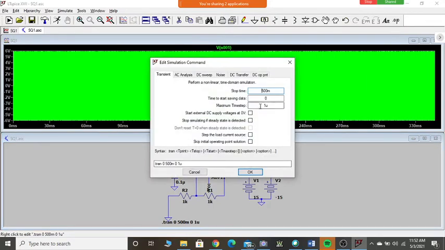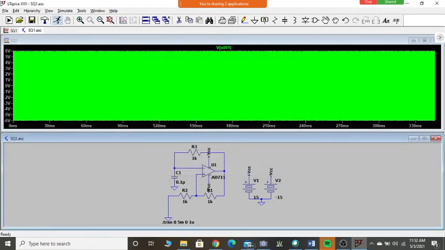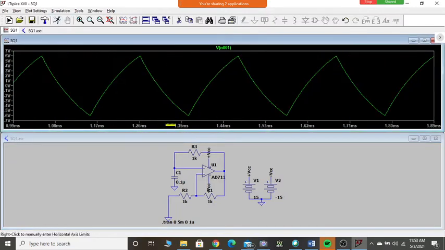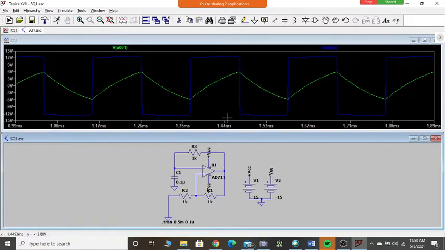I didn't see the time. So even if it is for 5 milliseconds, I think it is more than enough. Let me run it. Okay, done. This is what the capacitor charging looks like this time. So let me see the output. You see, this is the output.